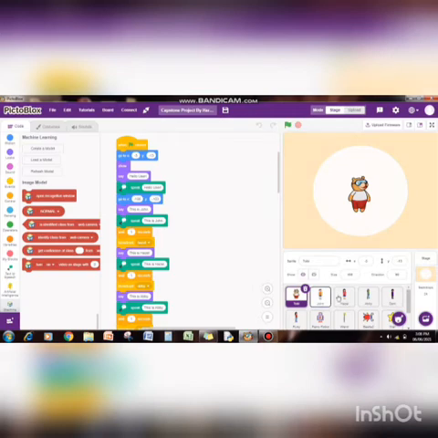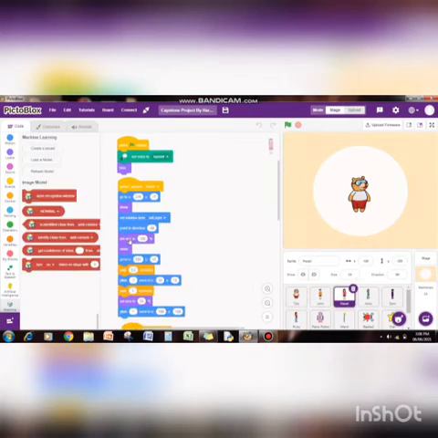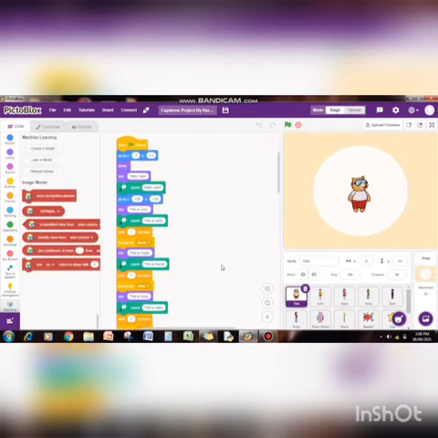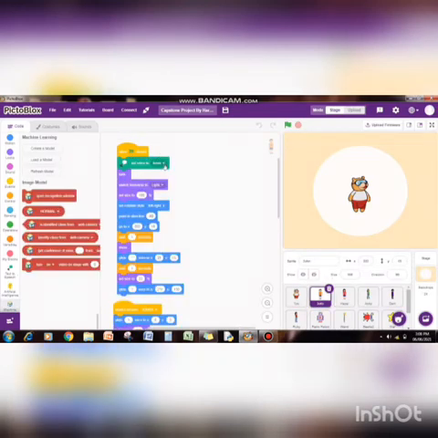Then the blocks of set size to are also used to adjust the size of the sprite according to the need. The blocks of switch backdrop to are also used in this project to change the backdrop whenever we need it. Another commonly used blocks are show and hide, which make the character reappear or disappear respectively. Then the blocks of set voice to are used to change the voice.